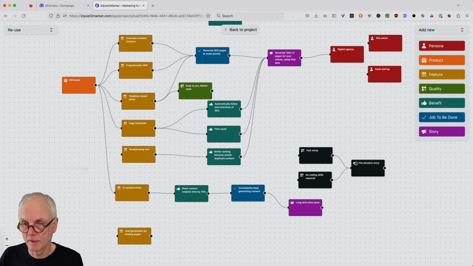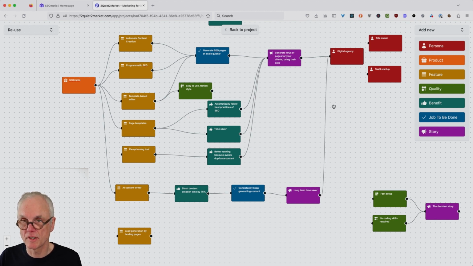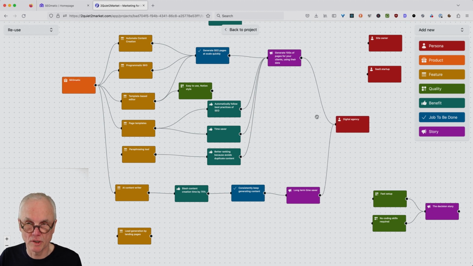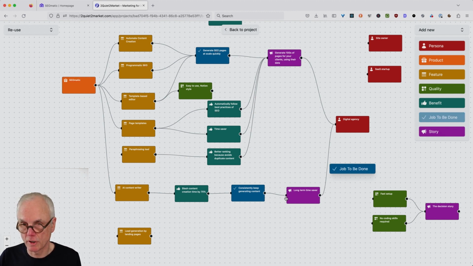Good. So we are finally getting some system here, telling different stories. This could also be interesting to the same digital agency. So 2 stories are here to be told to the digital agency. And lead generation, I think this could be a different job.